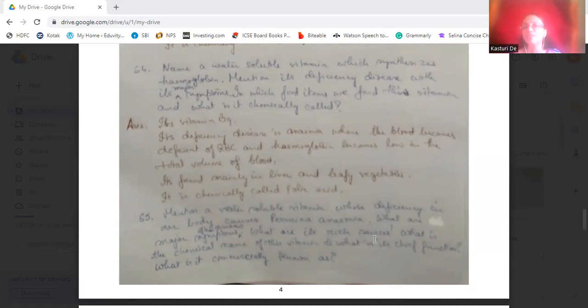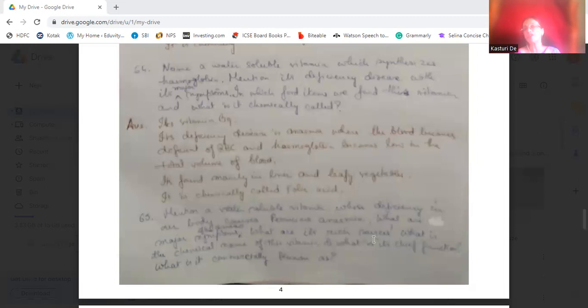The deficiency disease is anemia, where the blood becomes deficient of RBC and hemoglobin becomes low in the total volume of the blood. That is, RBC deficiency occurs due to the deficiency of vitamin B9, and hemoglobin becomes low in the total volume of the blood, and that causes anemia. Okay? And it's found mainly in liver and leafy vegetables. Chemically, it is known as folic acid.